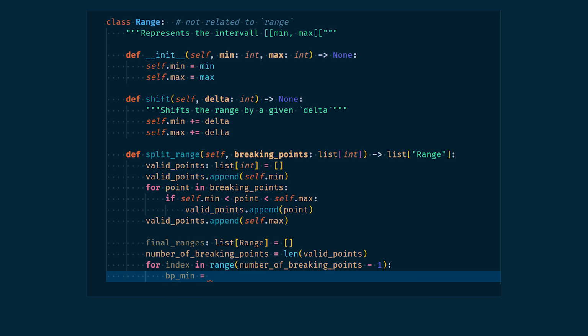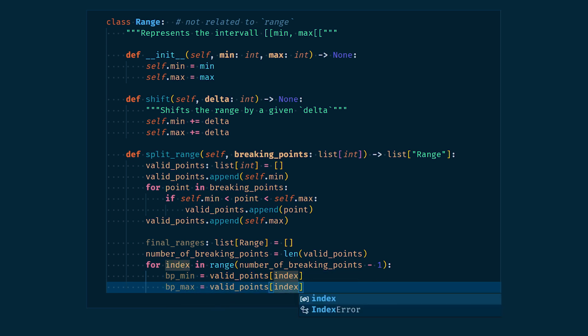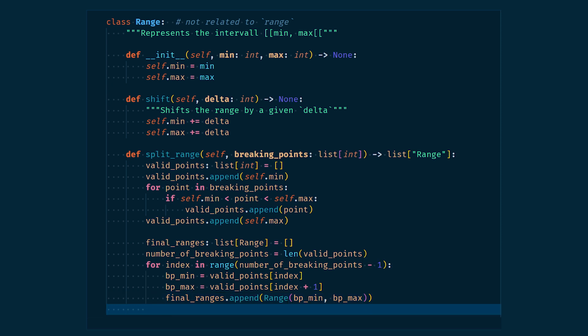Thus, valid point square brackets index would represent every breaking point, except the last one, because of the minus 1 in the range. And so, valid point square brackets index plus 1 would represent every breaking point except the first one. Together, they allow us to take the breaking points pairwise. We can add the newly created range object and, after the loop, return the list.